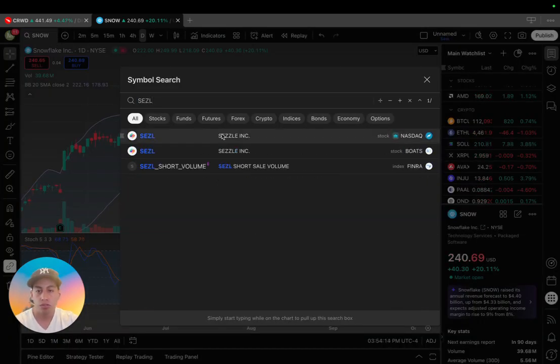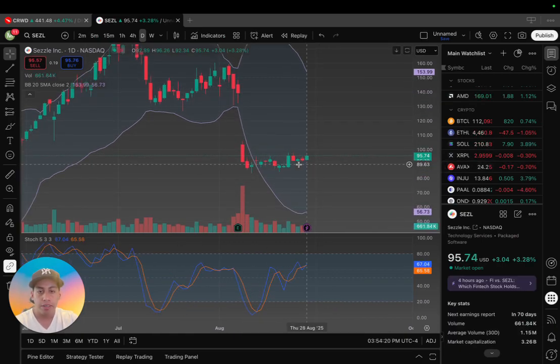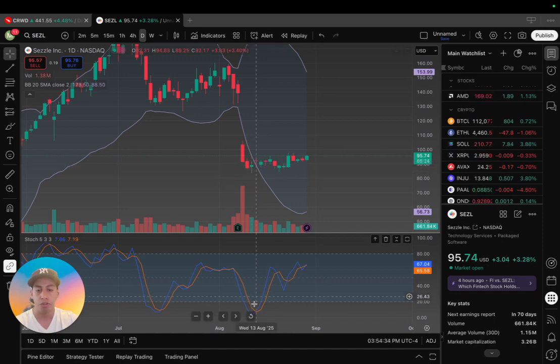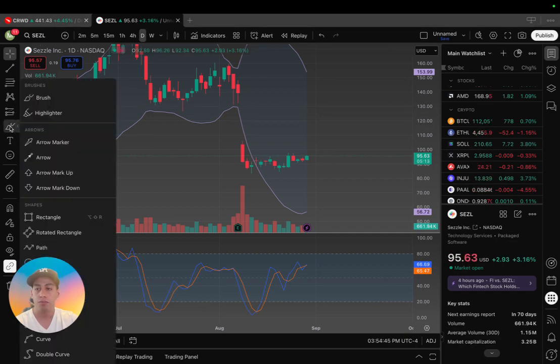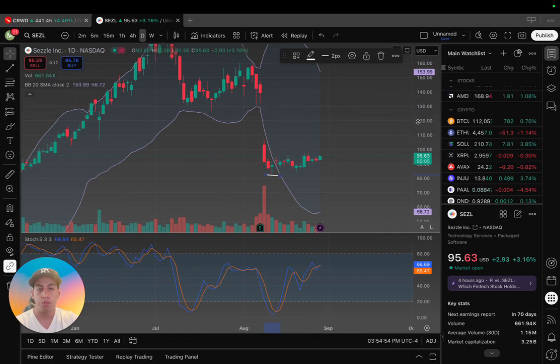Sizzle is the next one. Sizzle, look at this. It opened right under the Bollinger Band. We talked about this, but it hasn't been such a strong move like Race and Ferrari. Instead of going up right away, it is consolidating, but it's still above. If you would have entered that day, right when we saw that it was under the lower Bollinger Band around a 2 stochastics, that is super oversold. You could have entered, put your stop right under this candle, and you still wouldn't have been stopped. You put your stop right here, and then you'd have been up right now. Hopefully it consolidates and continues going up to where it was before it dropped down.